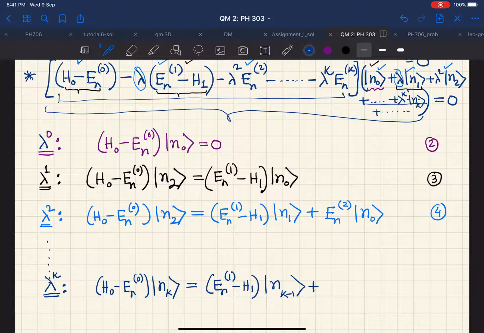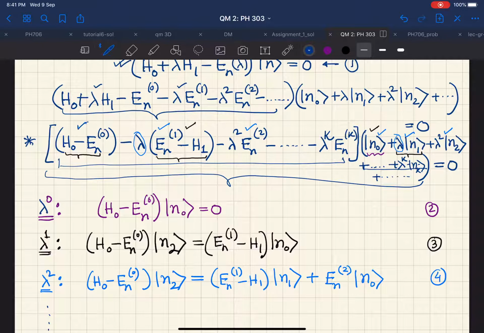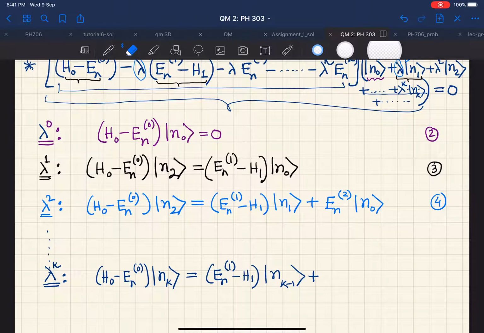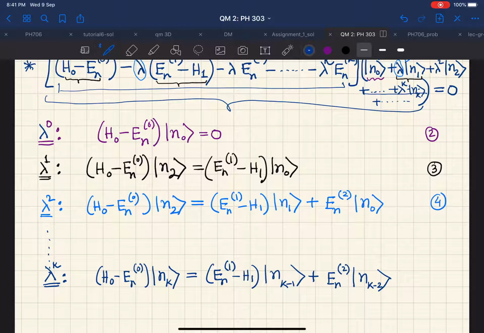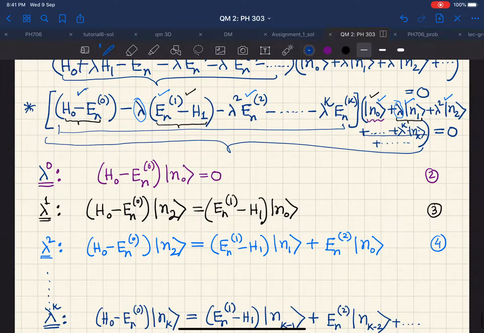Then similarly, if we have this other term, say lambda square E_n^2, the previous to this term will be lambda to the power k minus 2, n_{k-2}, and that will also give us a lambda to the power kth order term, and therefore we will have E_n^2 ket n_{k-2}.